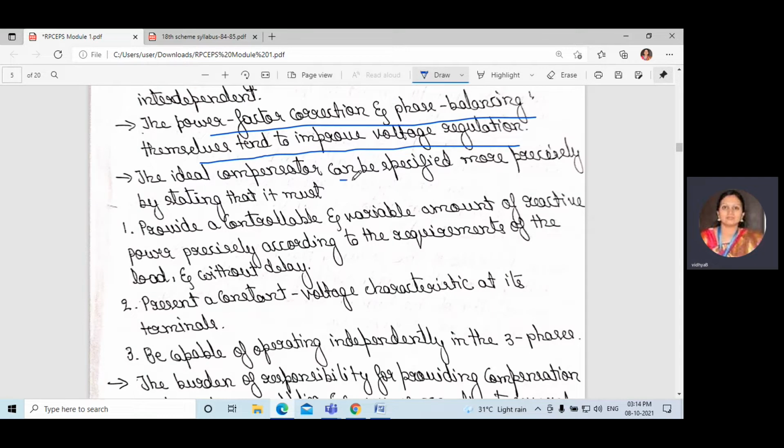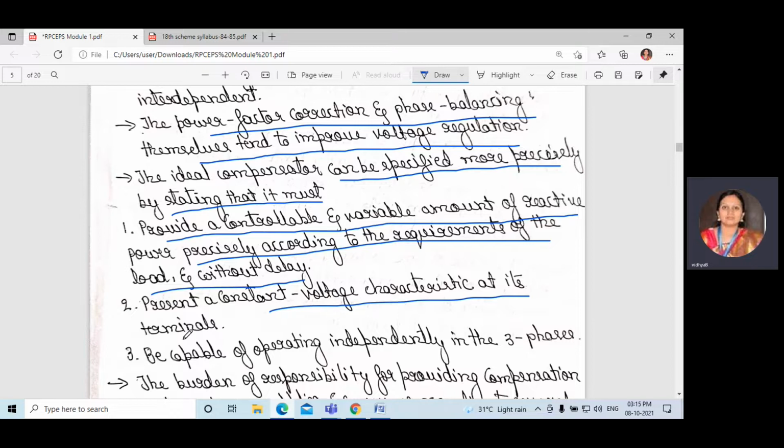The ideal compensator can be specified more precisely by stating that it must provide a controllable and variable amount of reactive power, according to the requirement of the load and without delay. Okay, the first important point is controllable and variable amount. How much reactive power we require should be known. The amount of reactive power is according to the requirement of the load, and it should not get delayed. Okay, without delay. Next, present a constant voltage characteristic at its terminals.